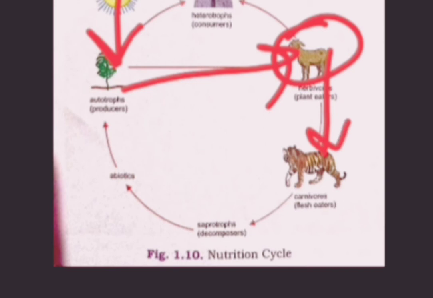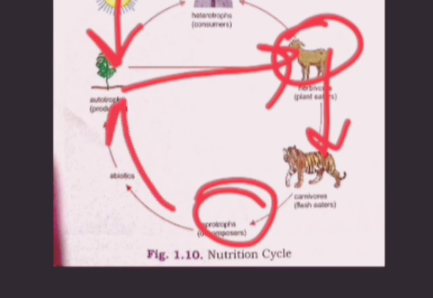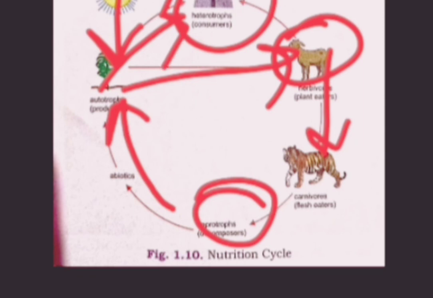Herbivores are eaten by carnivores, and then we have decomposers, and after decomposers the nutrients go to the plants. So this is the cycle, but the important one is in the middle, that is the human being, who eats autotrophs also and herbivores also. So man is an omnivore, and this way the nutrition cycle completes on our earth.